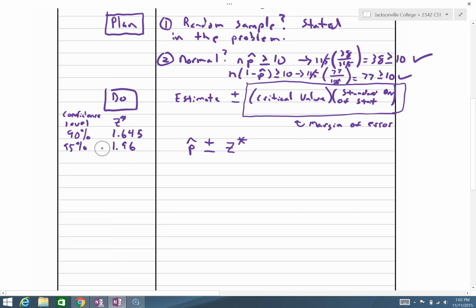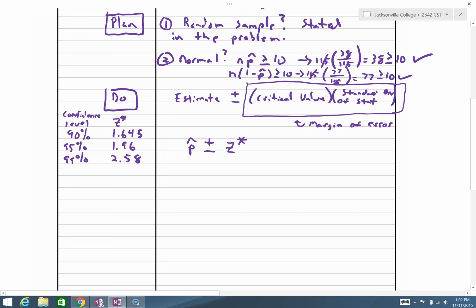You see this is almost 2. 95% is 2 standard deviations. That's what that is. All right. For when we're dealing with a normal approximation. For 99%, it is approximately 2.58. And you notice as our confidence level increases, the z star increases. That makes sense. To be more confident, we need to go out further.